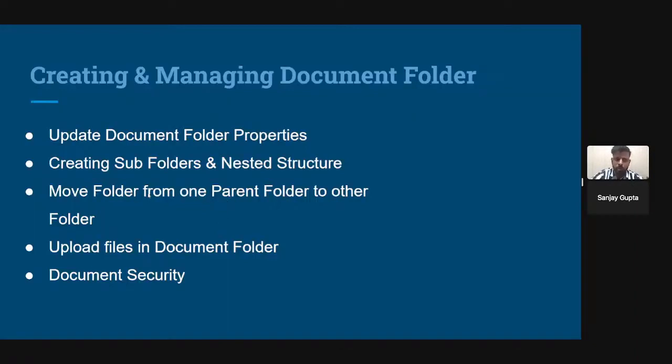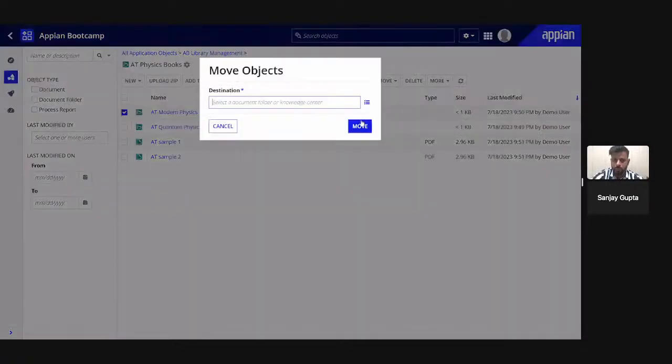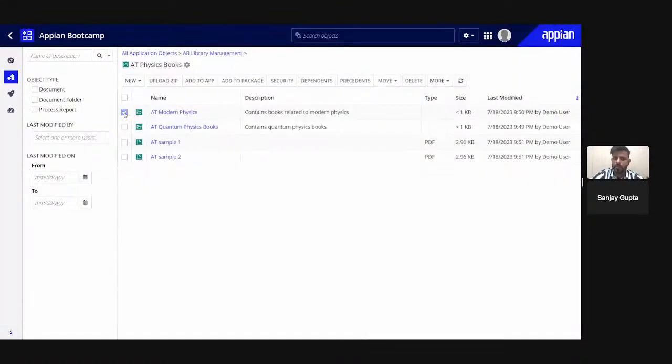Now, if you want to move a folder from one parent folder to another, you can do that. Currently, this folder is in physics books, right? If you want to move this folder from this particular one to another, you can move it here. You just have to select the other folder name, and it will move this folder to that folder. Like this, you can move a document or folder from one folder to another. You can move the document as well. Now you can see that this particular document is in physics books.